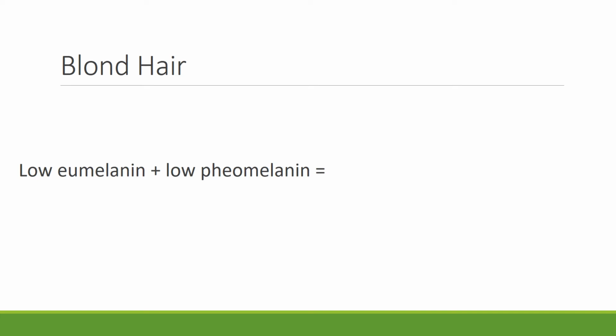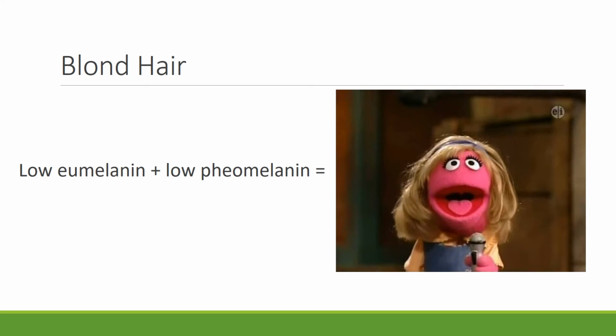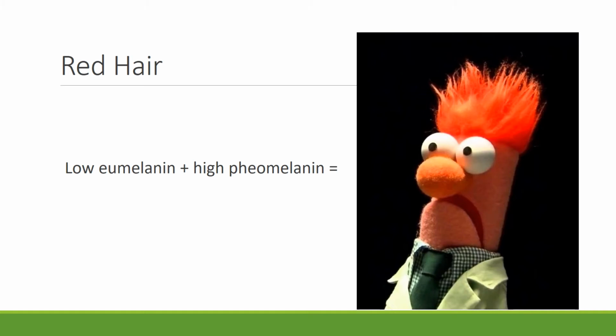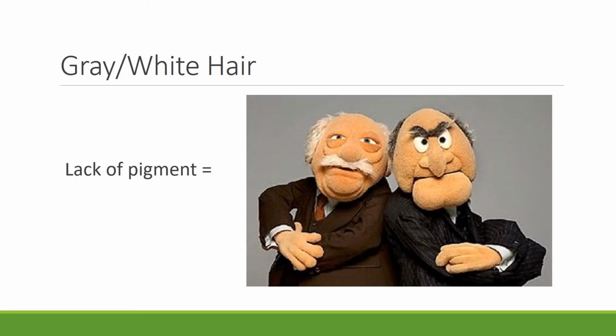Blonde hair contains both eumelanin and pheomelanin, but contains low levels of both. More eumelanin would result in a darker blonde, while more pheomelanin would result in a strawberry blonde. Since pheomelanin is a yellow-orange pigment found in redder pigmented areas, it makes sense that high levels of pheomelanin and low levels of eumelanin result in red or ginger hair. Gray, white, and salt and pepper hair are not caused by certain combinations of pigment, but rather by the lack thereof. As we grow older, our body produces less and less melanin, resulting in gray or white hair as we age.